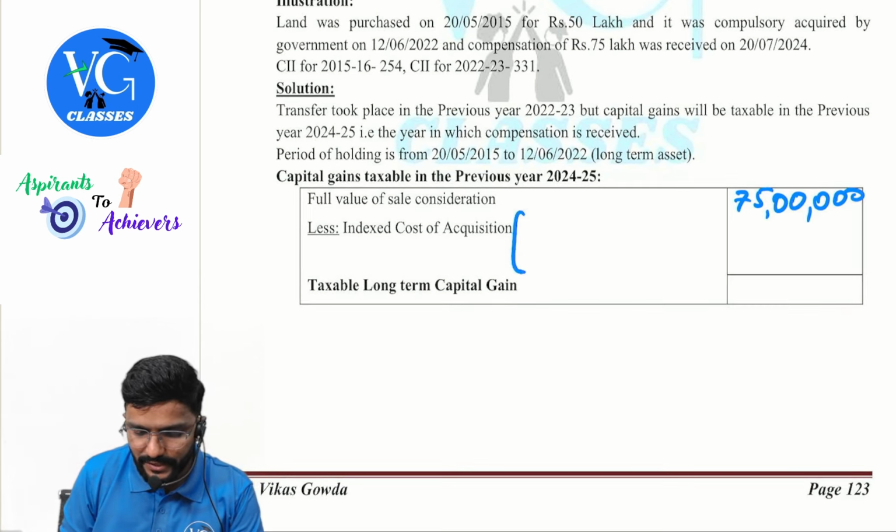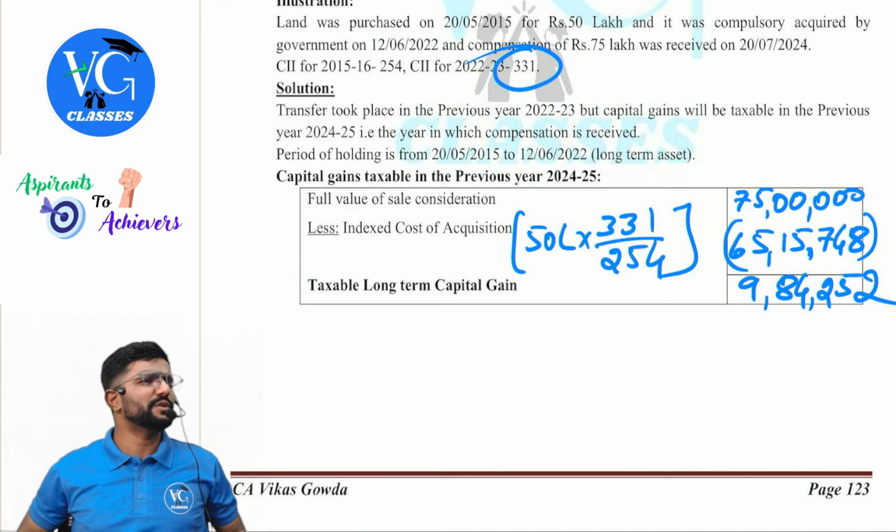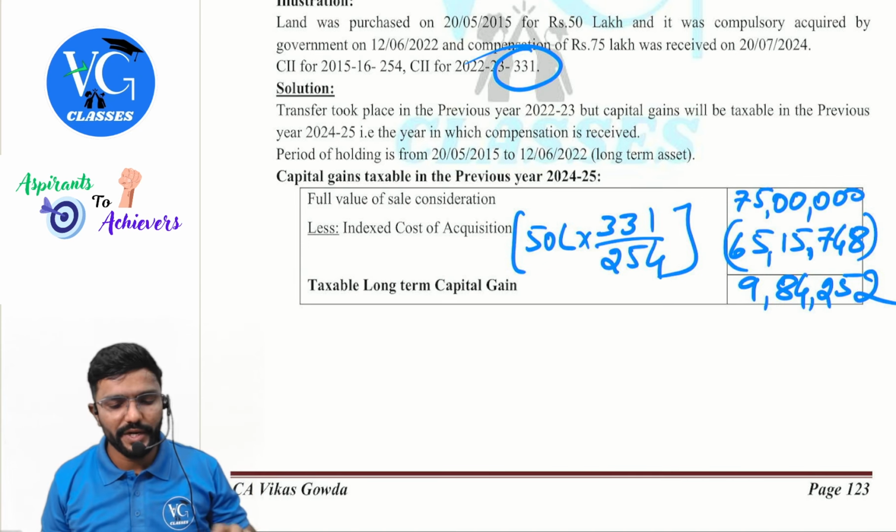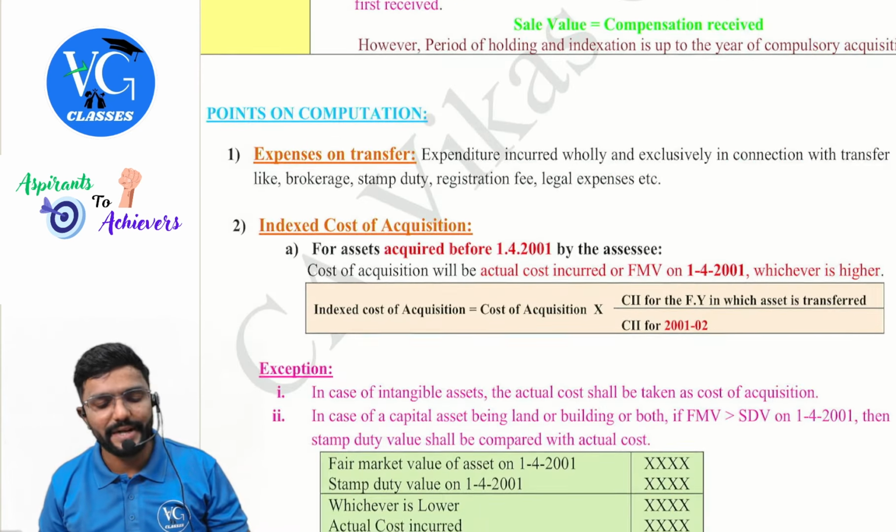9,84,240, 252. Taxable long-term capital gain is 252. If the question is silent about exemption and all, I have told you, ignore it completely. Ignore it completely. Yes, guys, coming back.